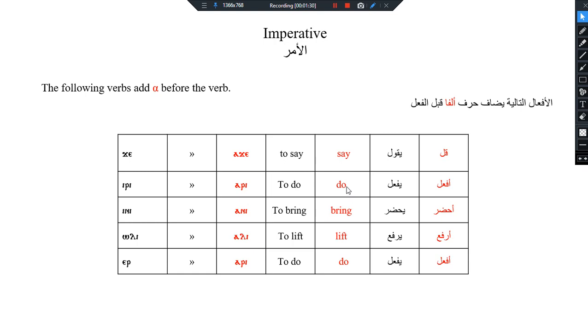If I want to say to someone do so, I say ari. The verb ini, it means to bring. I say ani. The verb oli, it means to lift up. If I want someone to lift something, I say ali. And air, similar to iri, it's ari.